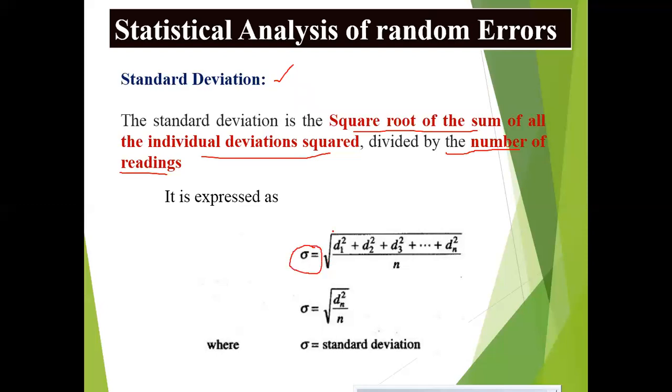Sigma equal to the square root of the sum of all the individual deviations squared, divided by n, the total number of readings present. So sigma equals the square root of d1 square plus d2 square and so on up to dn square, divided by n, where sigma is called the standard deviation.